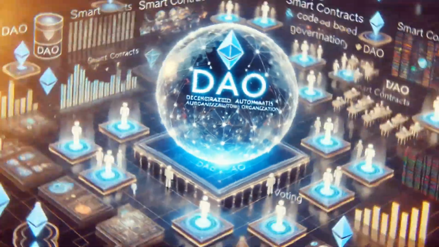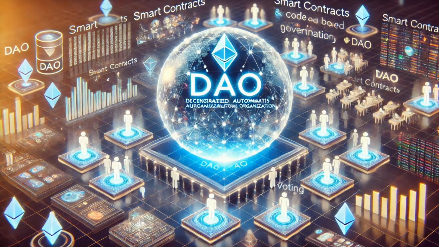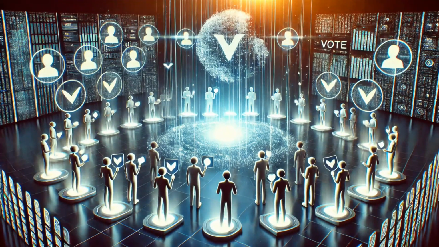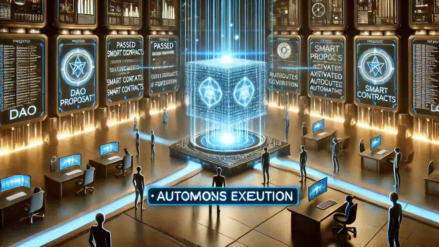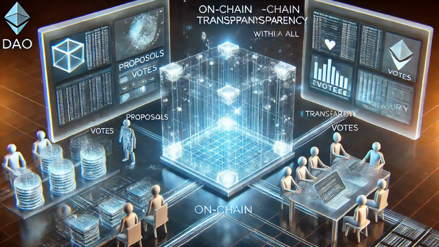Section 1. What is a DAO? A decentralized autonomous organization, or DAO, is an on-chain entity governed by smart contracts rather than a centralized management team. Decentralized governance: every token holder can vote on proposals. Autonomous execution: once a proposal passes, code automatically carries out the decision. On-chain transparency: all proposals, votes, and treasury transactions are publicly visible.